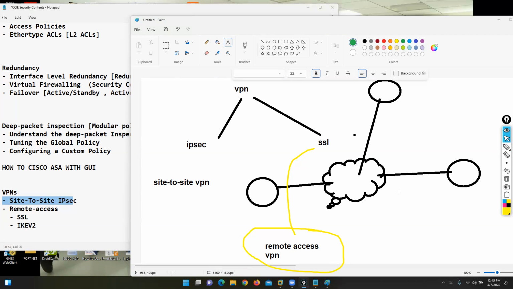I will tell you in detail, Abraham. Okay, in topic. I will tell you. Sure, I will tell you. What is the difference between IPsec and SSL?